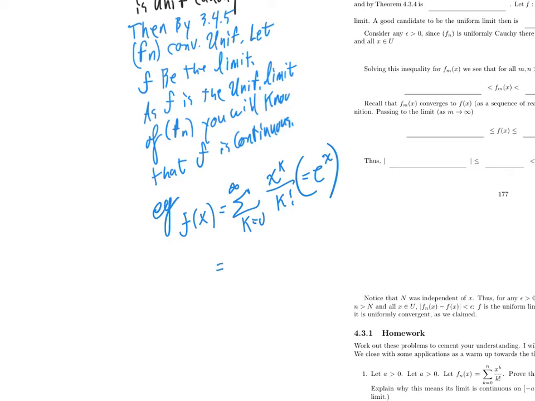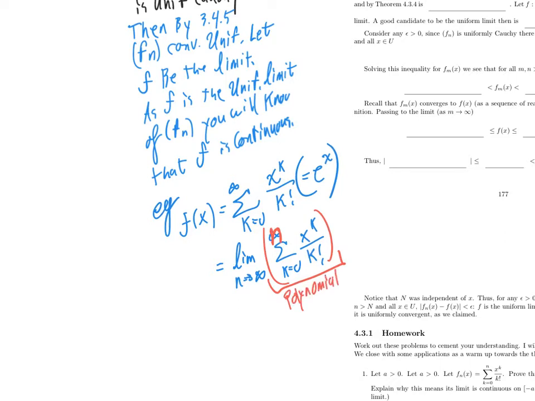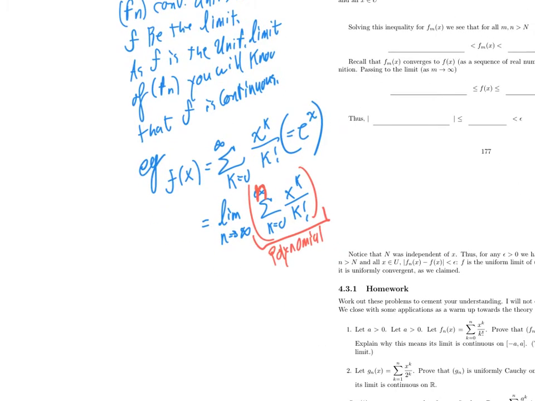Well, if this thing means anything, it should be the limit as n goes to infinity of the sum from k equals 0 to n of x to the k divided by k factorial. Well, this is a sequence of functions. Here we see there's a function. In fact, it's a polynomial, k equals 0 to n. That's a polynomial of degree n, so it'll be continuous.